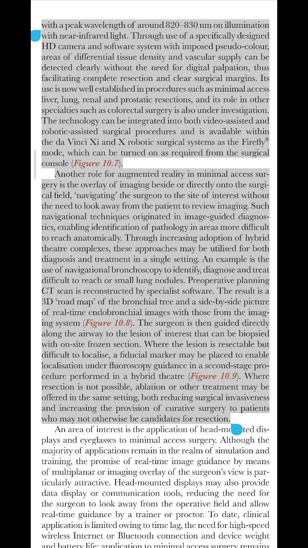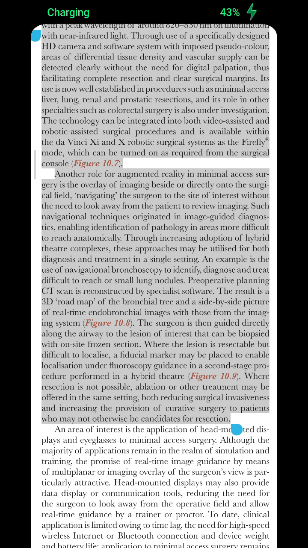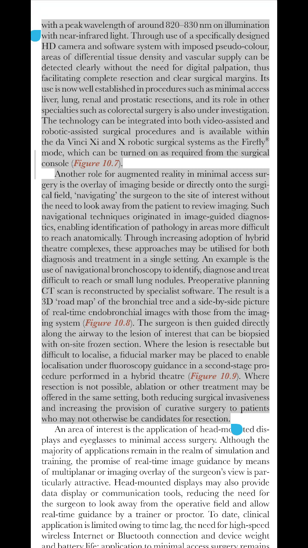Through use of a specifically designed HD camera and software system with imposed pseudo-color, areas of differential tissue density and vascular supply can be detected clearly without the need for digital palpation, thus facilitating complete resection and clear surgical margins.